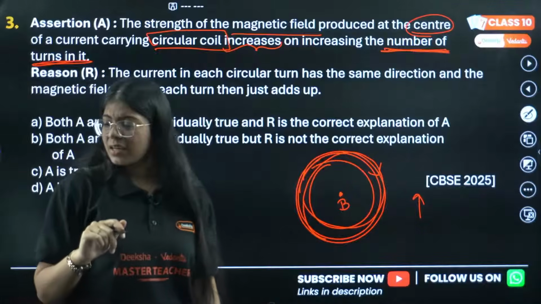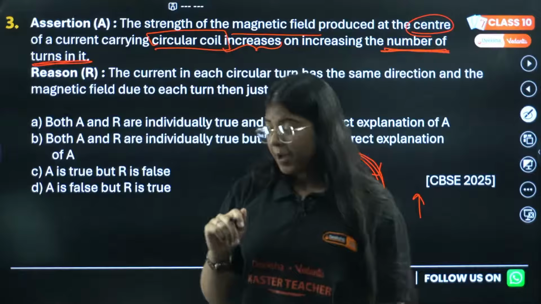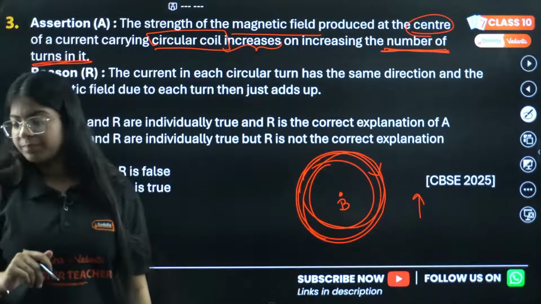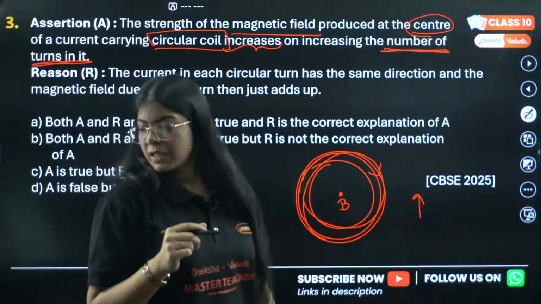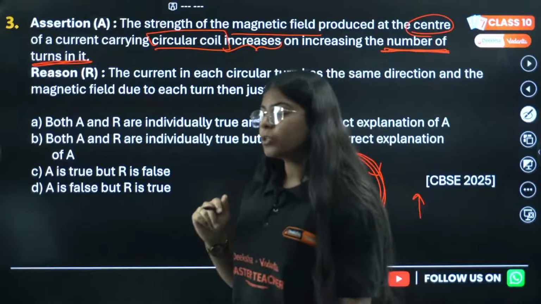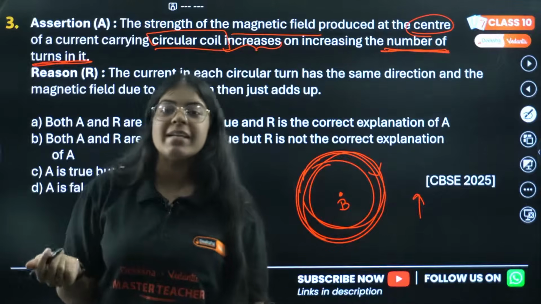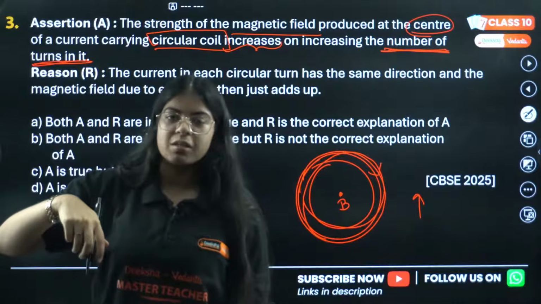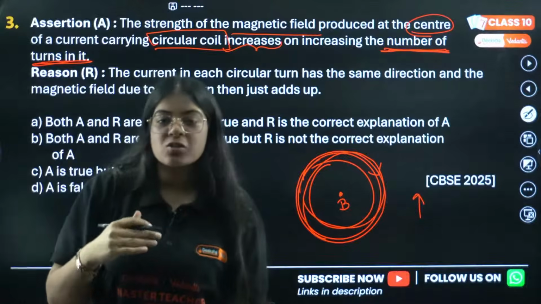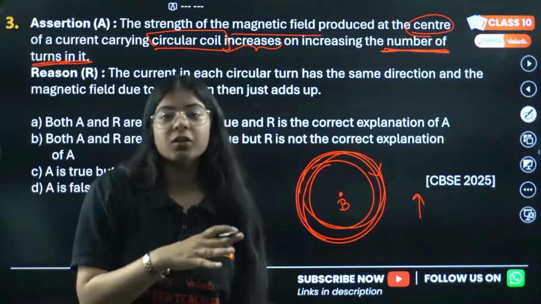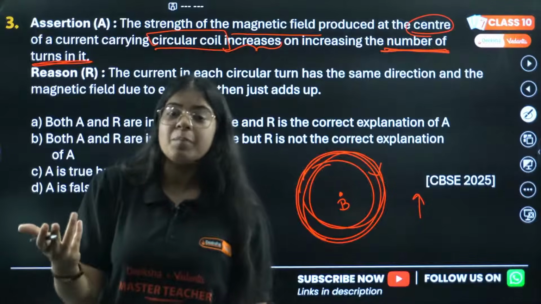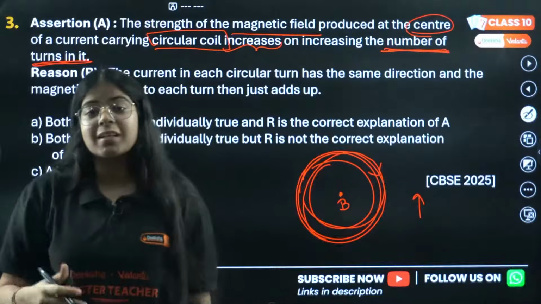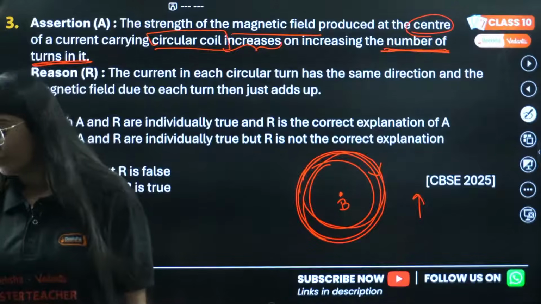Shubham is saying A. Chetna is asking a question. I'll get back to you. What is the answer of this question? See, the tungsten metal that we use in bulbs, we want its resistivity to be very high. So it burns. When current passes through tungsten metal, it cannot pass through easily. Resistance is so high that it converts into light, which we want in a bulb. But we don't want light in a fuse, right? We want the fuse to get burnt so that it can save the other appliances in our home.